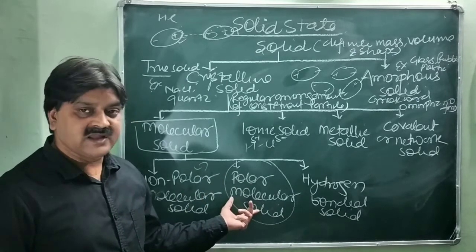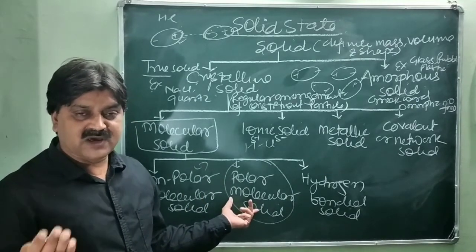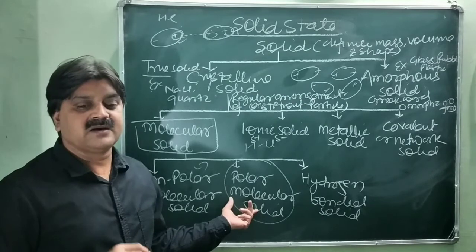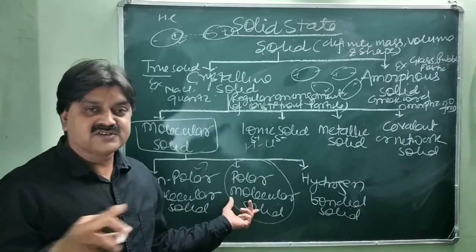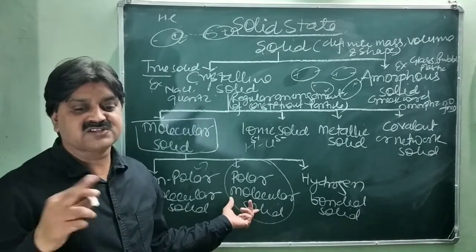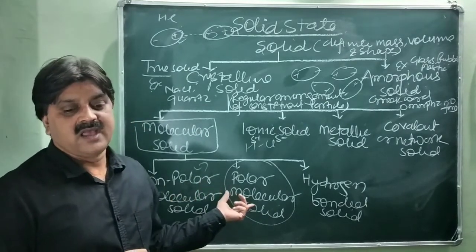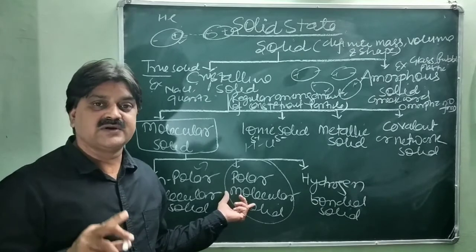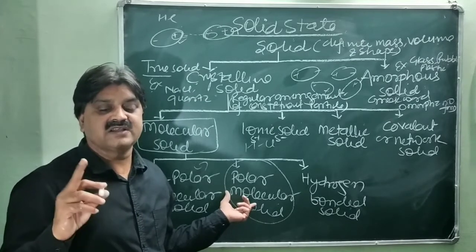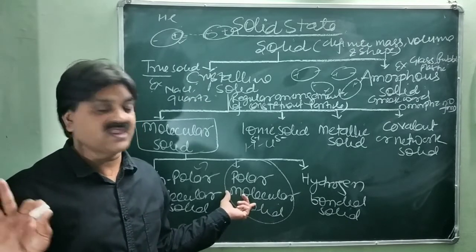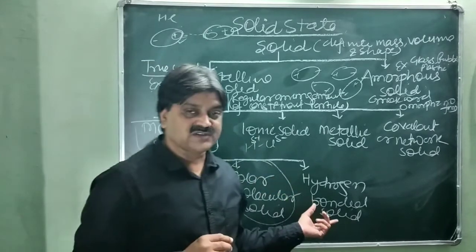Another form of the molecular solid is the polar molecular solid. Polar molecular solids have positive and negative charge on their molecules, like HCl. The force of attraction is greater as compared to the non-polar molecular solid, and it also exists in the gaseous or liquid state at room temperature and pressure. Third one, hydrogen bonded molecular solid.